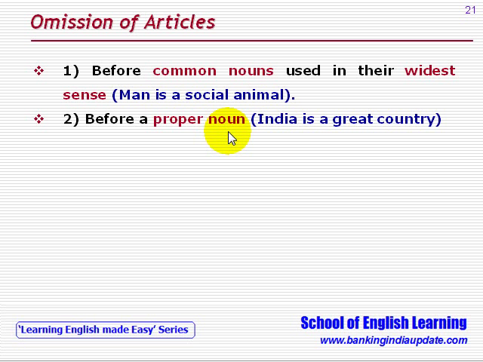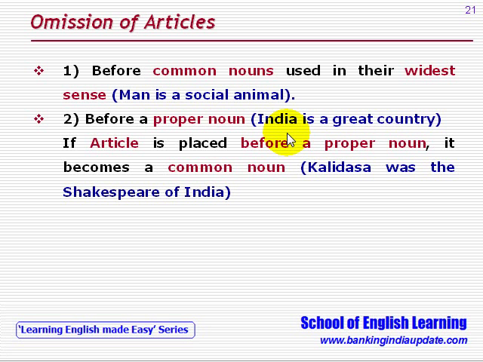Before a proper noun: India is a great country. So India is a proper noun. But remember, if an article is placed before a proper noun, it becomes a common noun. Like, Kalidas was the Shakespeare of India. So if an article is placed before a proper noun, that is Shakespeare, it becomes a common noun.